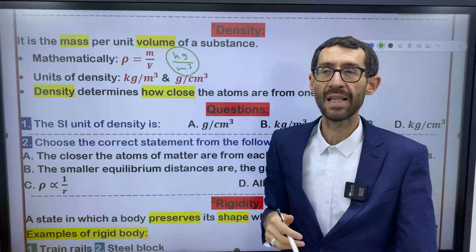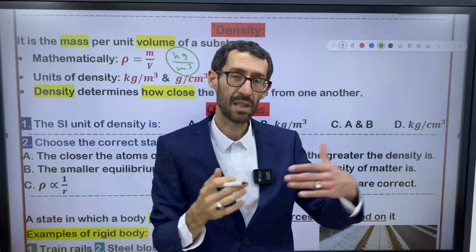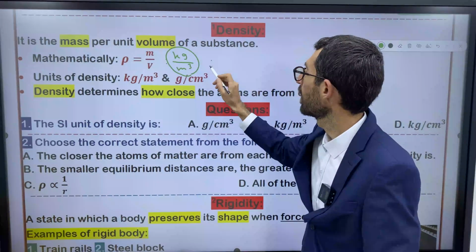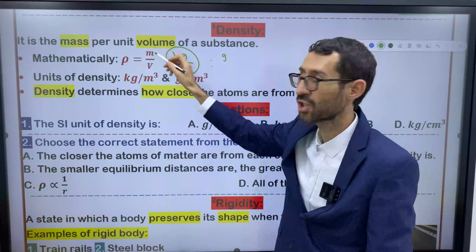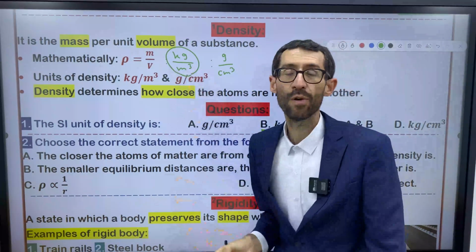Maybe you say, teacher, is there another unit for density which is not included in SI? No problem. Yeah, we have another unit, like gram for mass and cubic centimeter for volume.